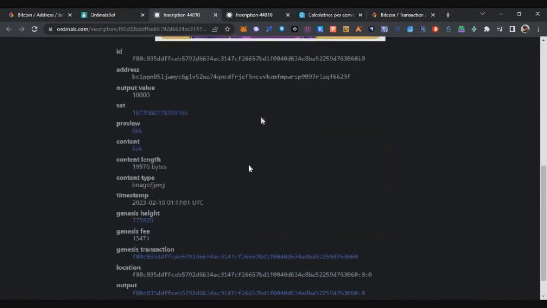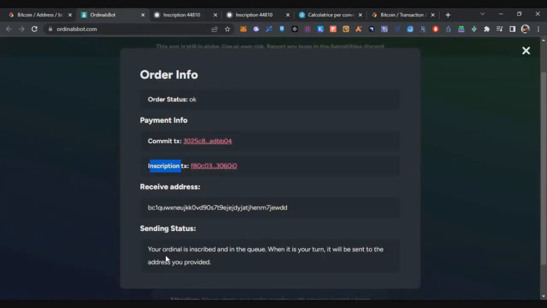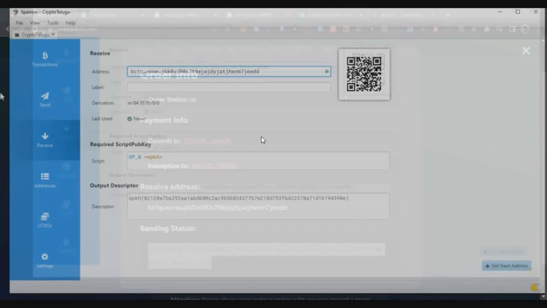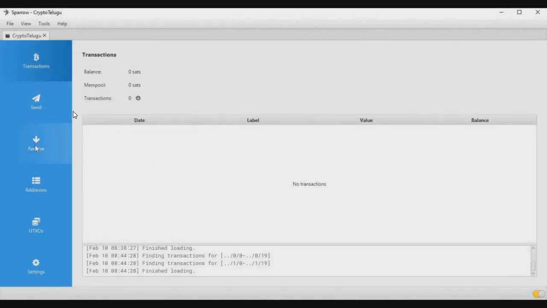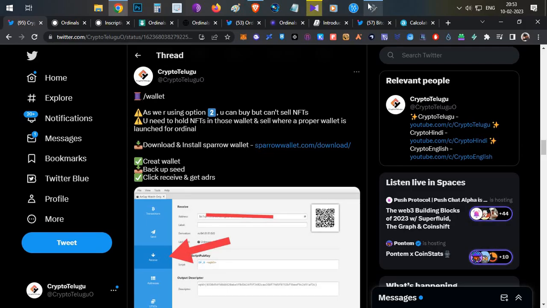This is my inscription which is printed on the Satoshi, and it will soon be sent to my Sparrow wallet. Now you can see your order has been inscribed and it is in queue. When it is your turn, you will be receiving it in the wallet. So you can check your wallet. Right now I don't have any transaction, but it took almost 24 hours to receive into my wallet.